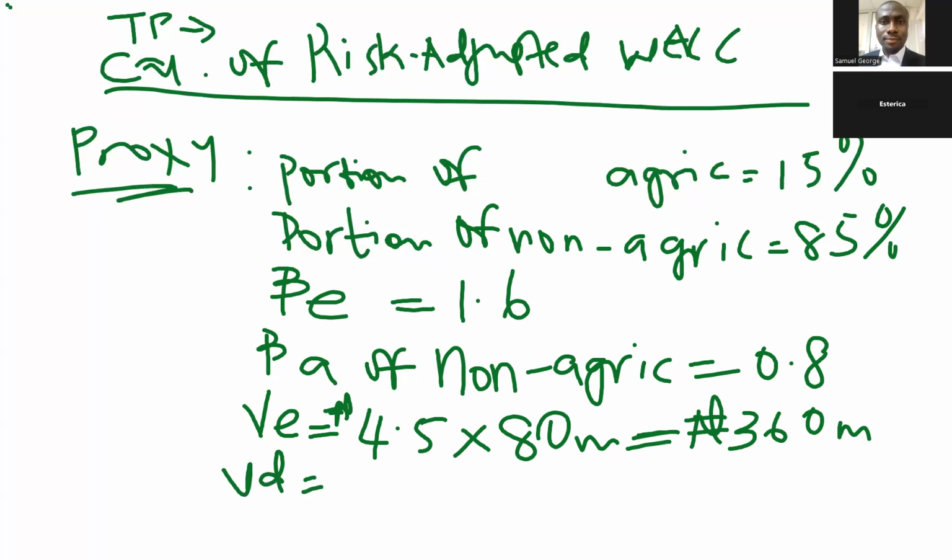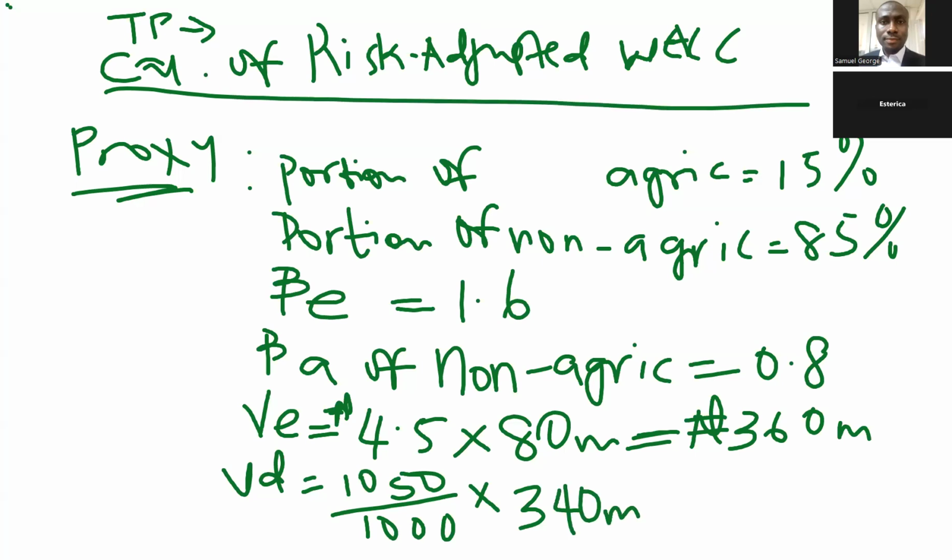The value of debt for Abaco is 1,050 per 1,000 times the nominal value of the debt, which is 340 million. That is 1,050 divided by 1,000 times 340 million, which is 357 million.